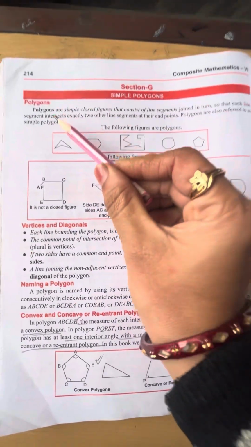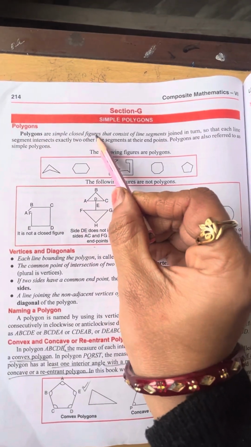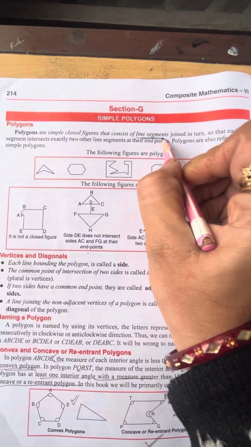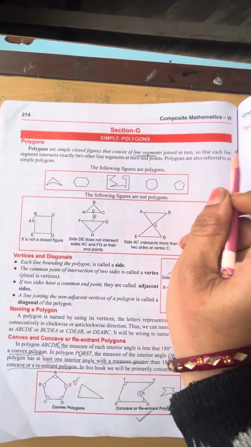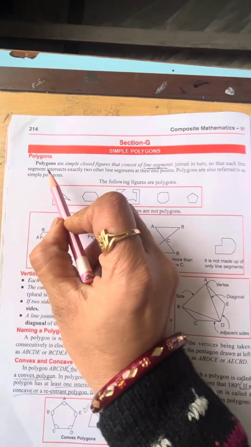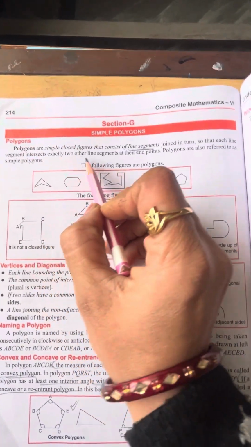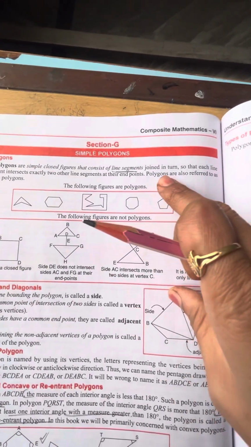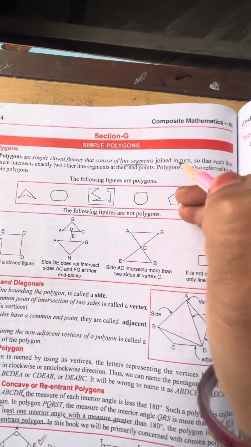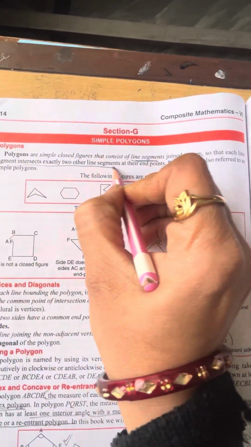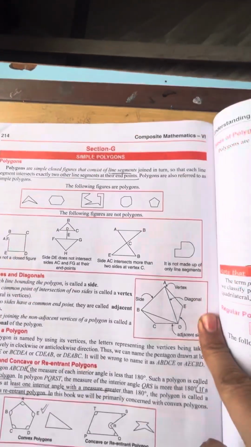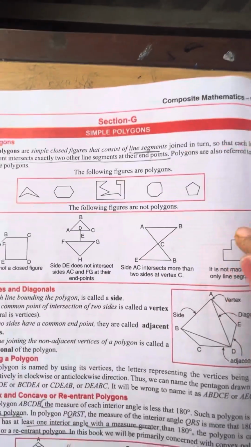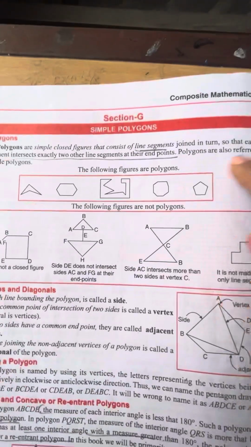What is a polygon? Polygons are simple closed figures that consist of line segments. This is important: line segments join in turn so that each line segment intersects exactly two other line segments at their endpoints. This is the important point for the definition of a polygon. So it is basically a simple closed figure consisting of line segments.